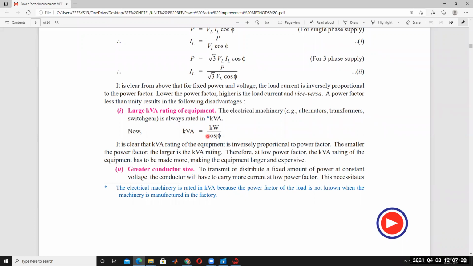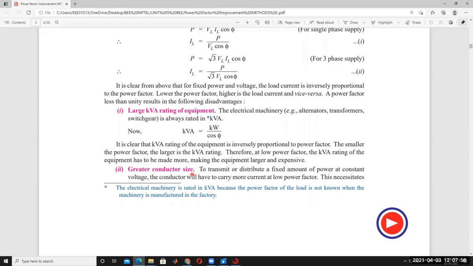So in that case, the power factor is less, and the KVA rating of the equipment increases. That means the cost of the equipment increases. The size of the transformer is more, and the size of the alternator is more under low power factor conditions. So that's why the equipment is larger and expensive under low power factor condition.